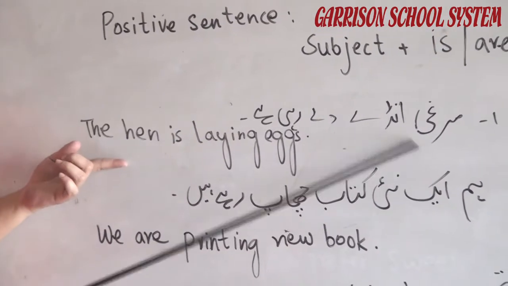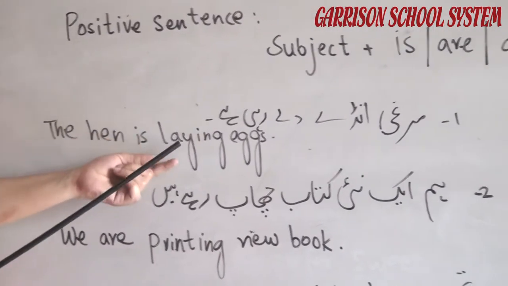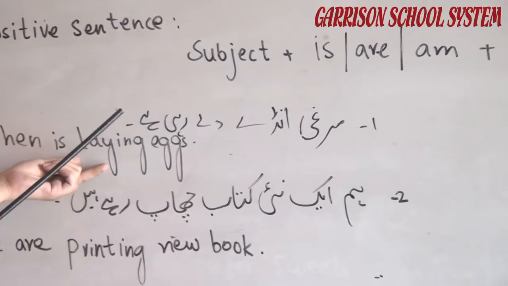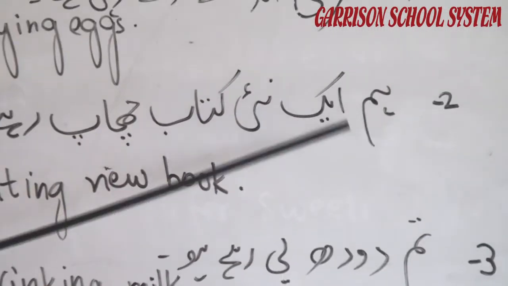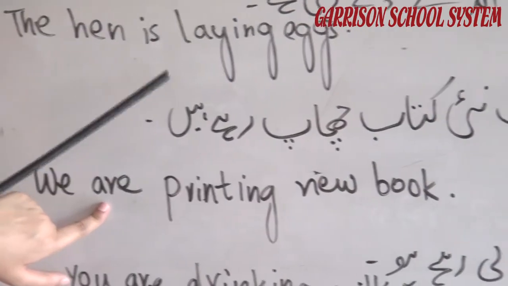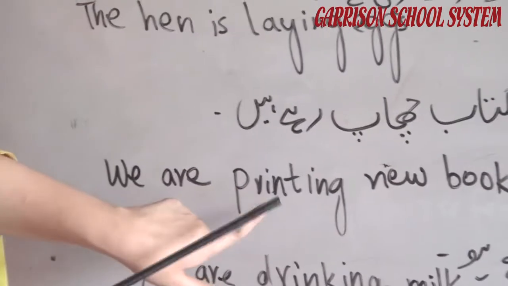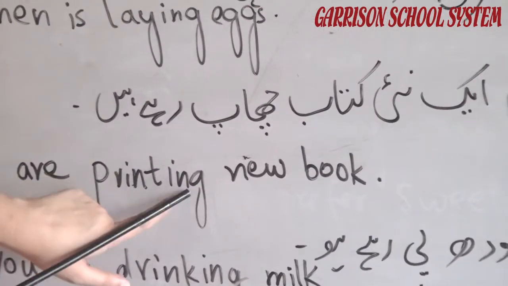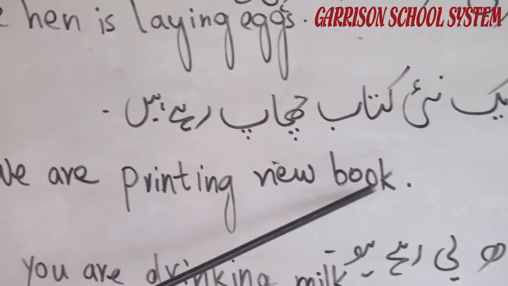Hen is a singular noun, that's why we use is, and we use ing with the first form of verb, that is lay. हम एक नई किताब छाप रहे हैं. We are printing a new book. Here, हम is a plural subject, that's why we use the helping verb are with it. Printing is the first form of verb print, and we use ing with it, plus new book.